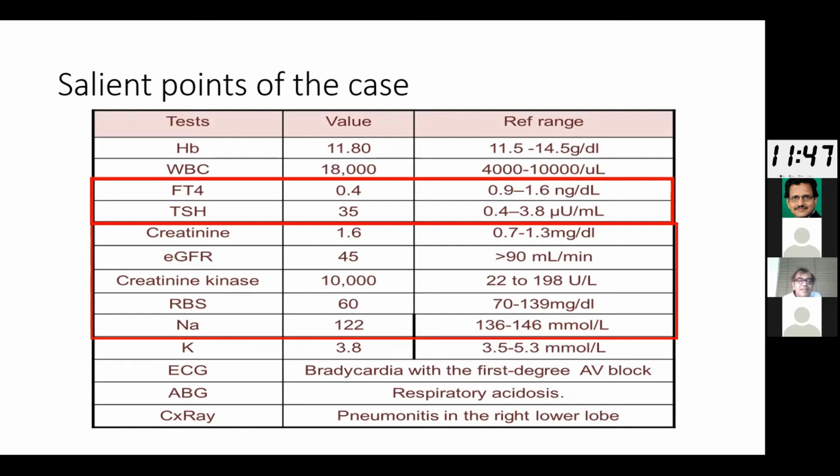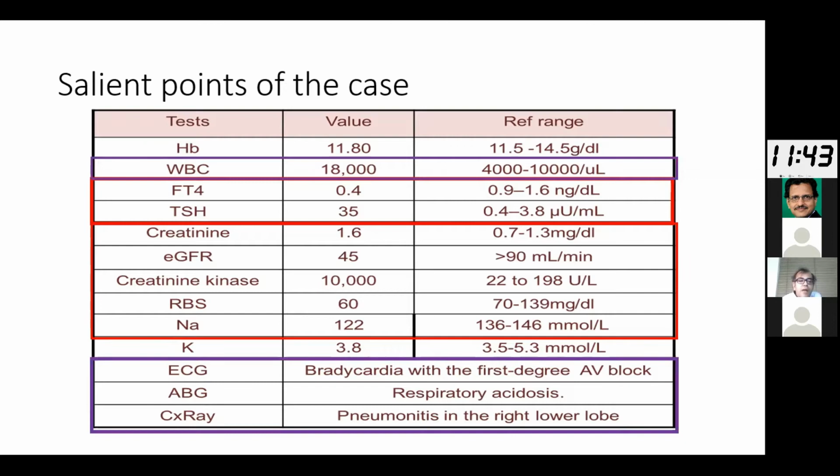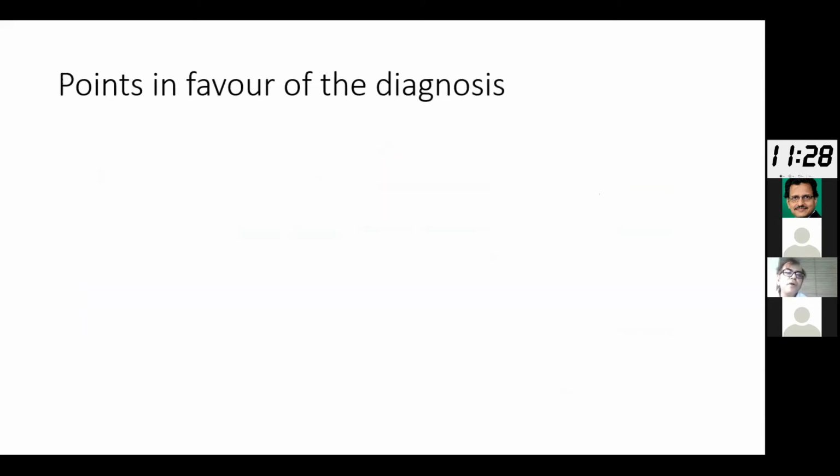What else? As we can see here, the white cell count is raised, and the patient also has respiratory acidosis, and the chest X-ray is showing a pneumonitis in the right lower lobe. Now, all these features point to the possible precipitating etiology, in this case, the pneumonia. So with this background, what are the points in favor of the diagnosis?